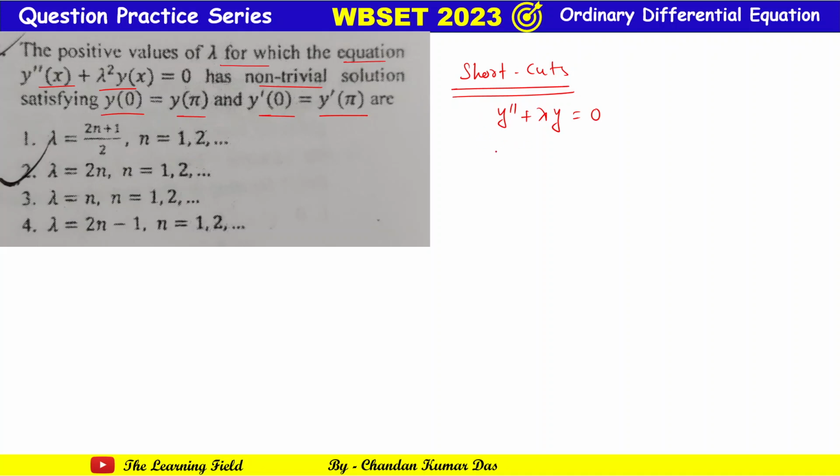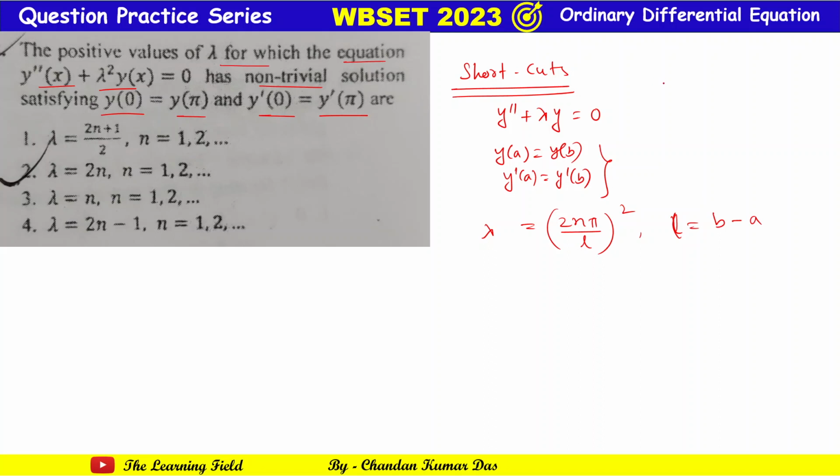Okay, and y(a) equal to y(b), and y'(a) equal to y'(b); that is the periodic type of boundary condition. Then how can we directly find lambda? So lambda equals, here the formula is (2nπ/L) whole square, where L equals the length of the interval, that is b minus a.